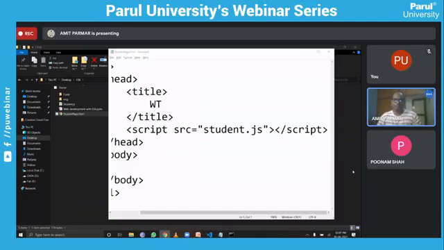Okay, sir. The next question: does JavaScript work only on the client side? Yeah, this is something interesting, basically because there are certain libraries developed based on JavaScript that work on the server side as well, but actually JavaScript was designed to work on the client side only, right?